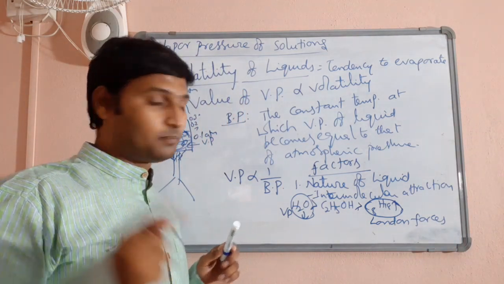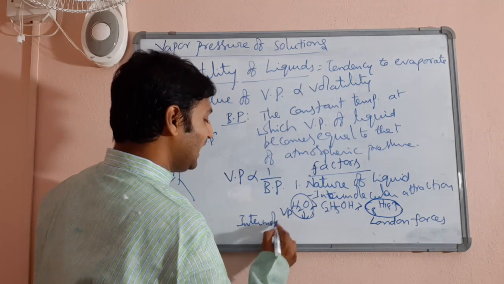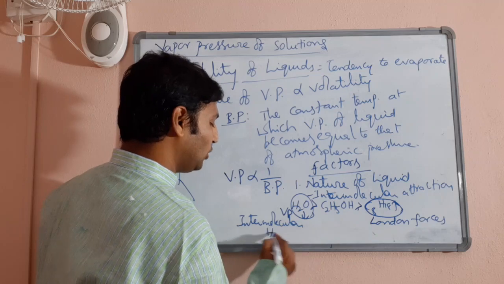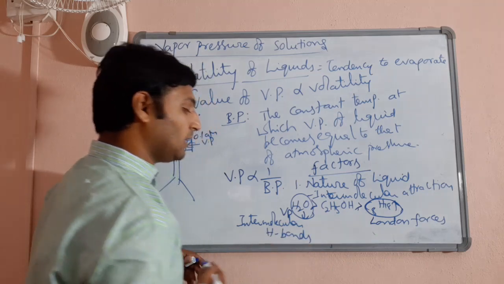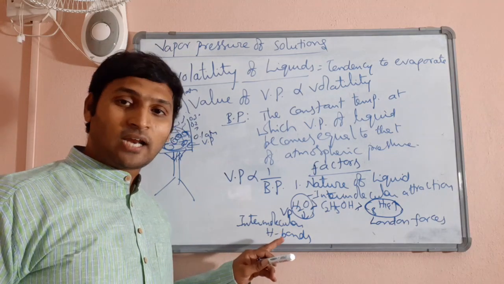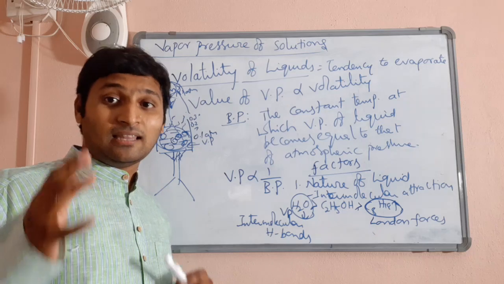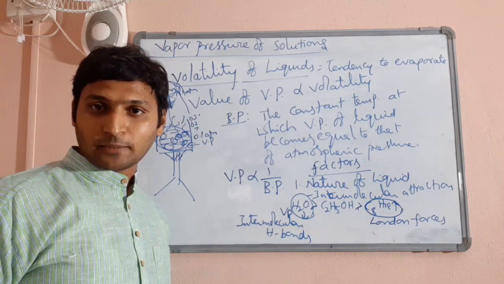You know that very well. Whereas in water, the interparticle forces are intermolecular hydrogen bonds. Among the interparticle attractions, among covalent molecules, intermolecular hydrogen bonds are the strongest. Try to remember my previous session, and that is why I took so much time for that.